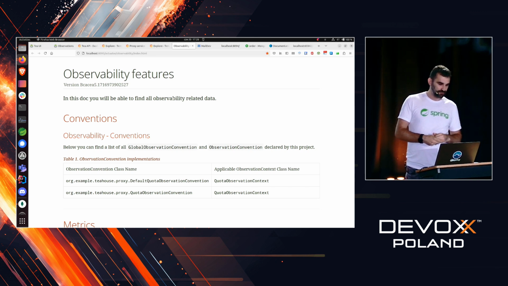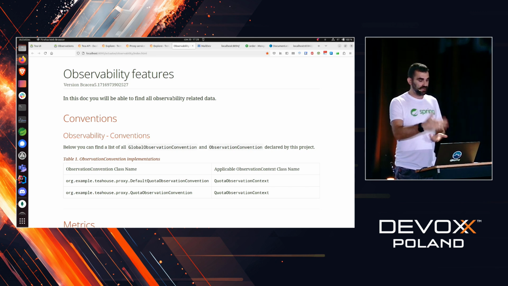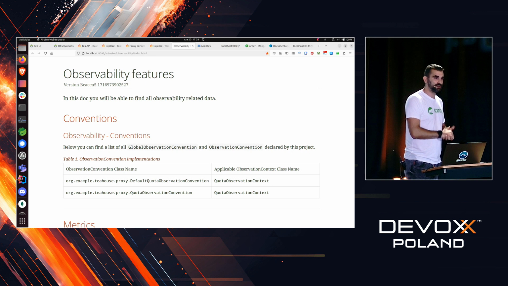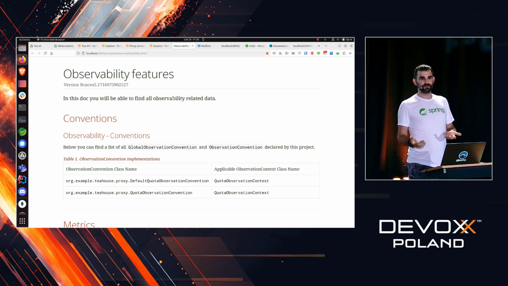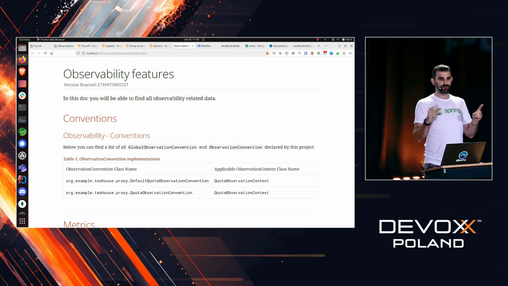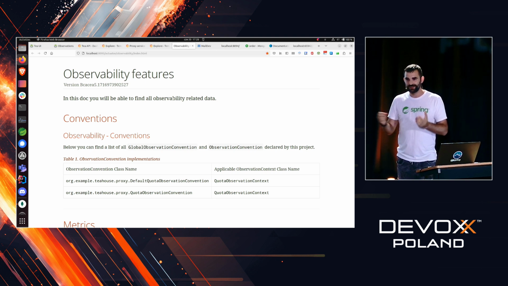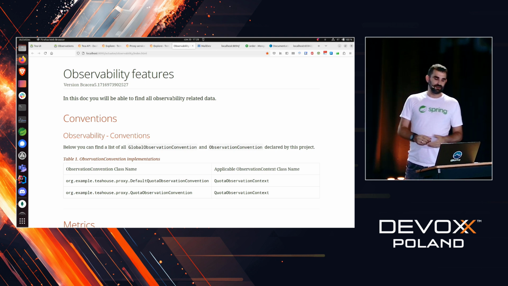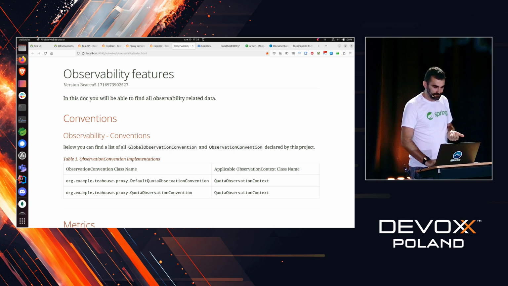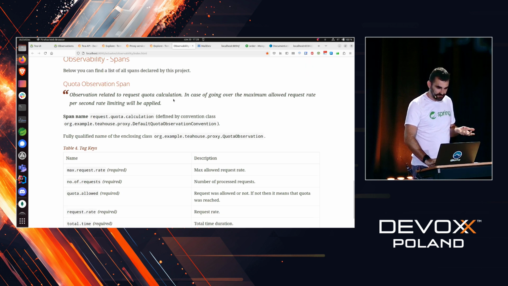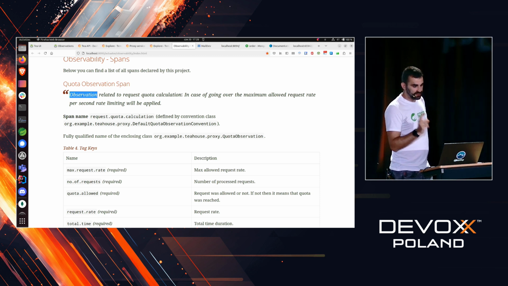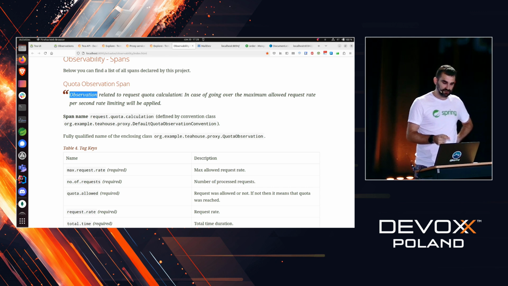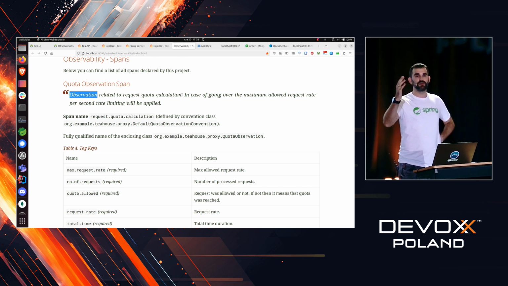Here I went to the reporting service, to the actuator observability index.html page, because the Micrometer docs generator project can generate AsciiDoctor documentation for you. Then you can attach it to your app. And then we can go to the spans and see quota observation span: observation related to request quota calculation. In case of going over the maximum allowed request rate per second, rate limiting will be applied.